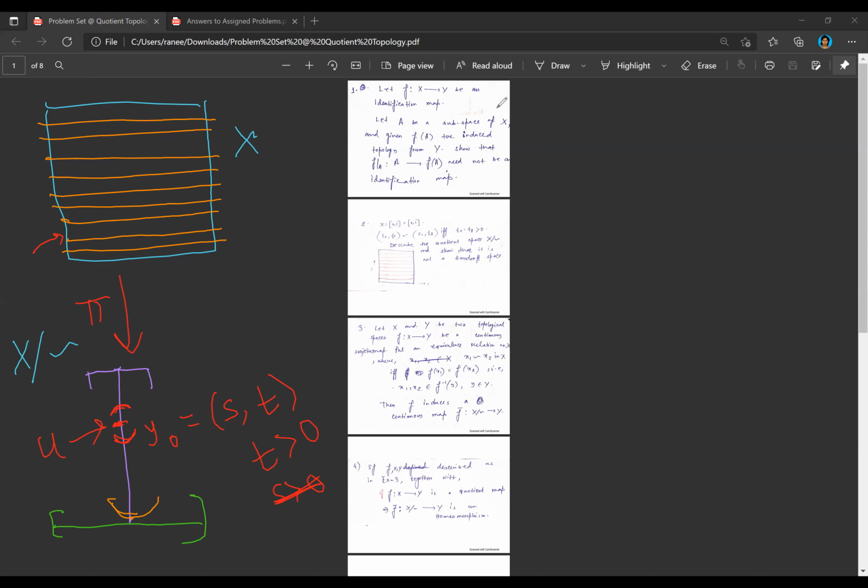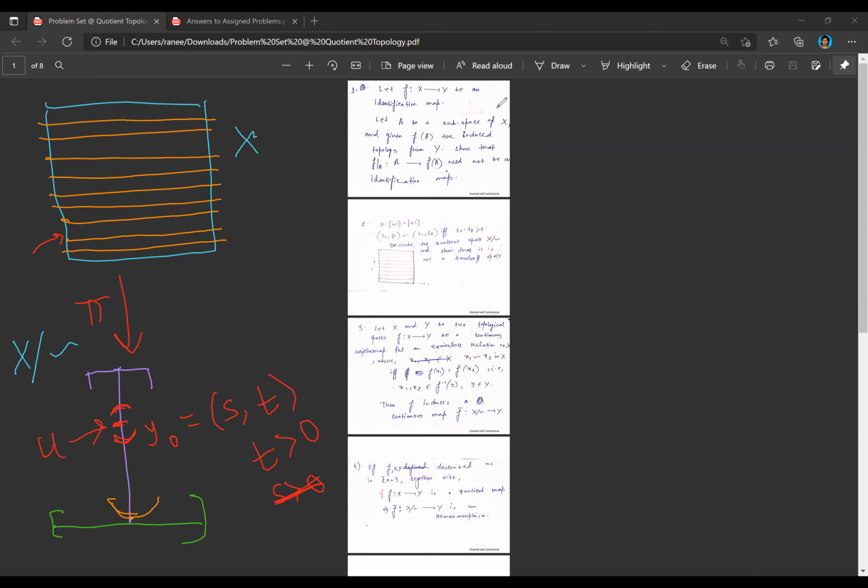So for example, if y naught is 0.5, then it's going to be that entire line x comma 0.5, or rather y equal to 0.5 contained inside X. So the inverse image would probably be something like a disk, but contained. So okay, how do I say this? It's going to be a disk.